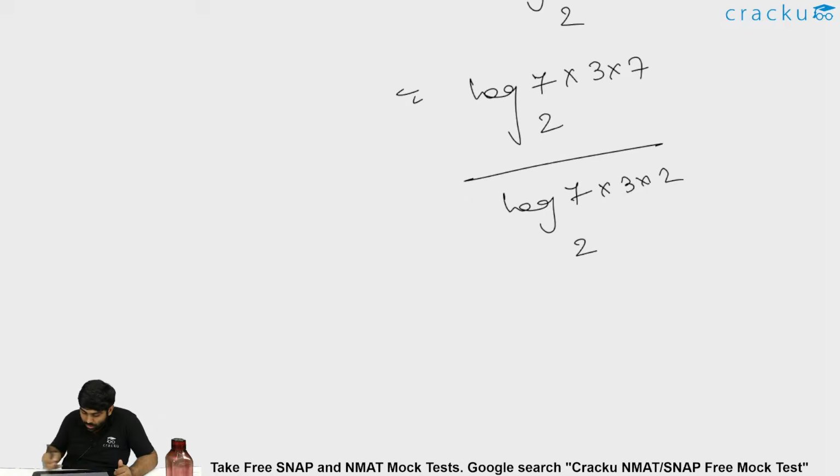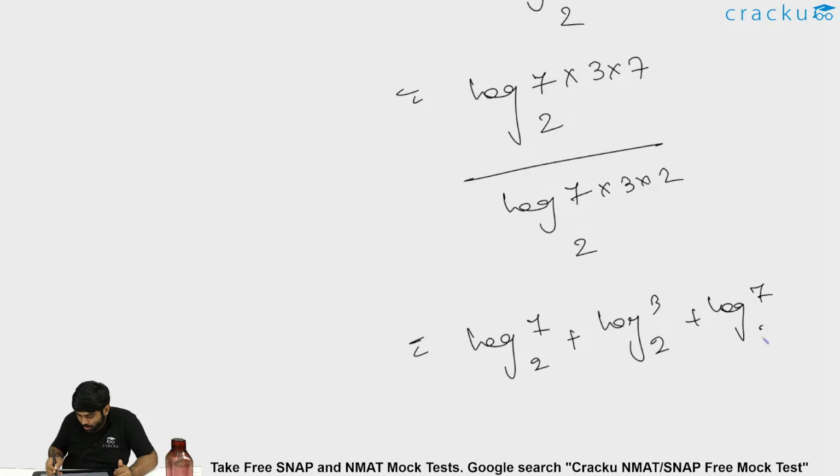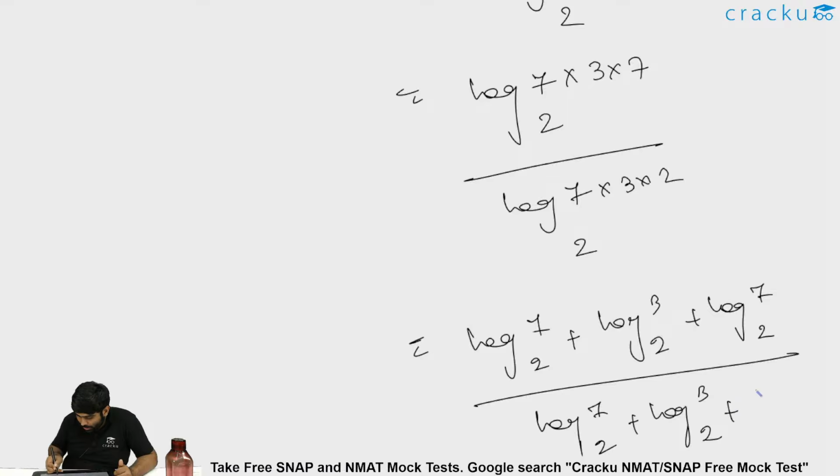So this is nothing but summation: log 7 to the base 2 plus log 3 to the base 2, plus log 7 to the base 2, divided by log 7 to the base 2 plus log 3 to the base 2 plus log 2 to the base 2.